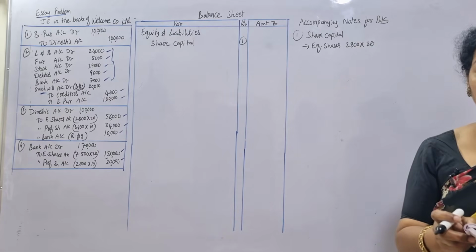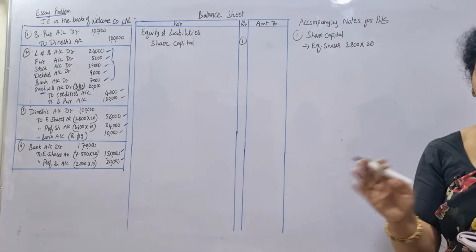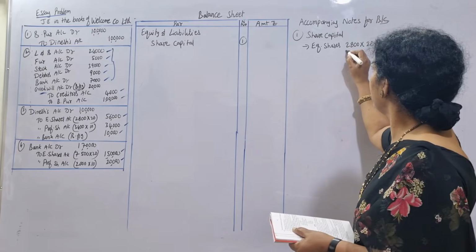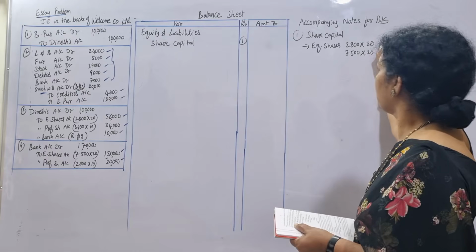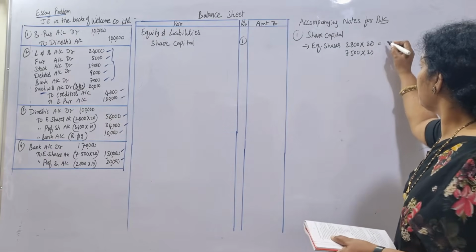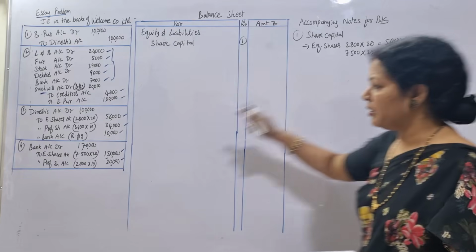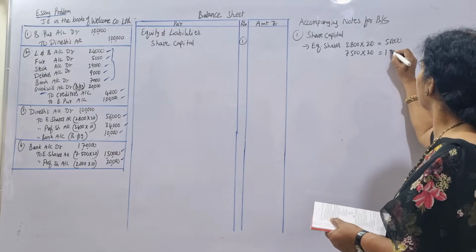And later they have issued additional equity shares, 7,500 at the rate of 20 rupees. First one was 2,800 into 20, which comes to 56,000. The second, additional, is 7,500 into 20, which comes to 1,50,000.